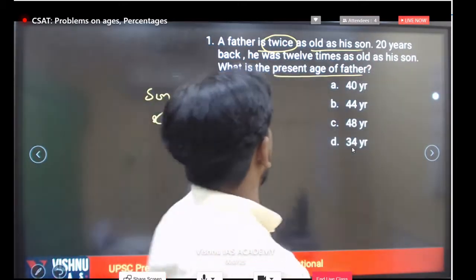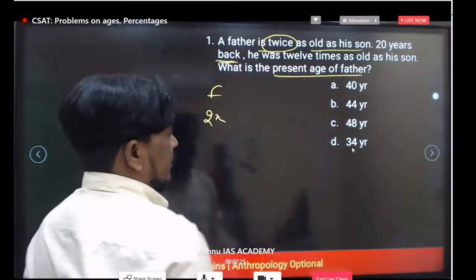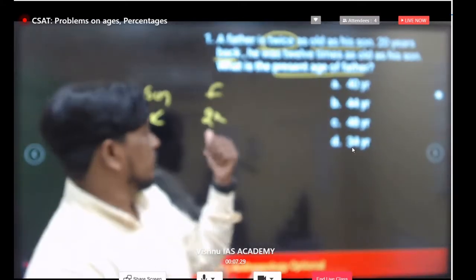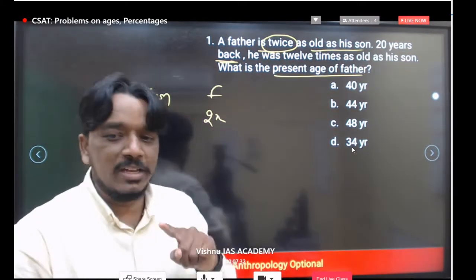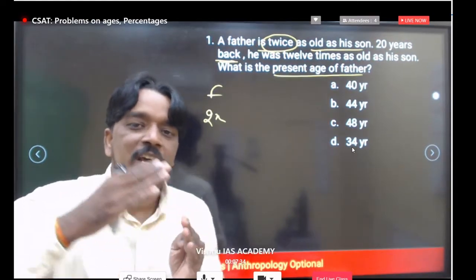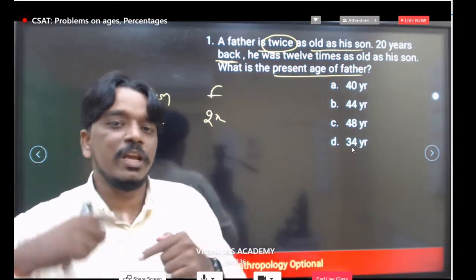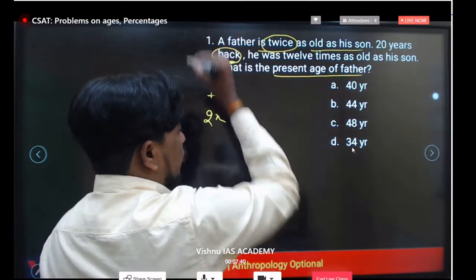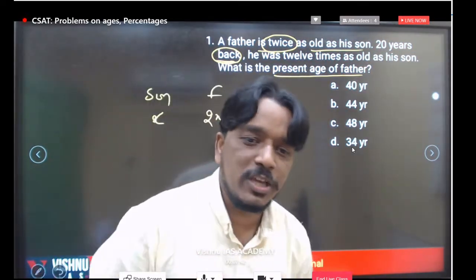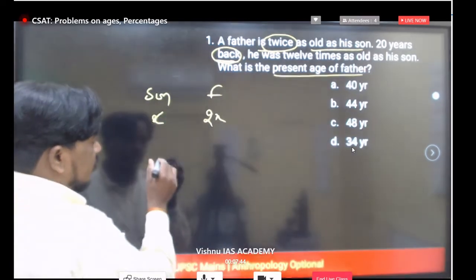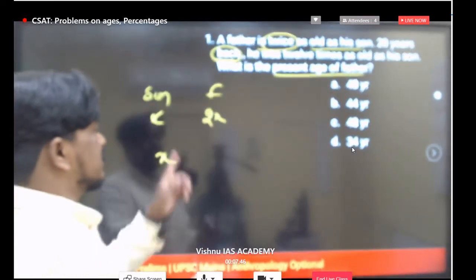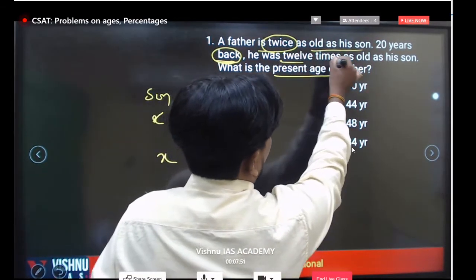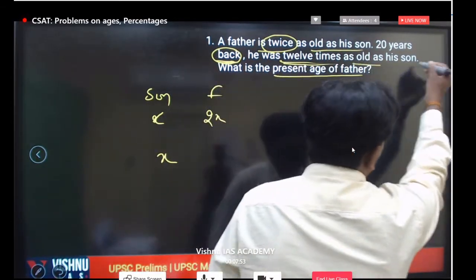And 20 years back, whenever you get 20 years back, we have to take from the present age minus, right? 20 years hence, ahead, we have to take the plus. Here 20 years back, whenever you get the back, we have to take subtraction. 20 years back, we will take with respect to X, son's age. See, 20 years back, he was 12 times as old as his son.